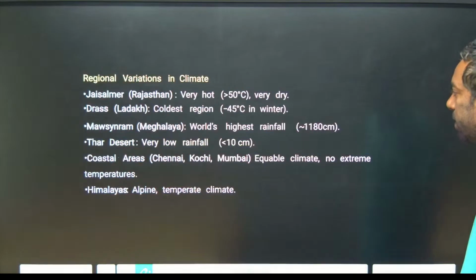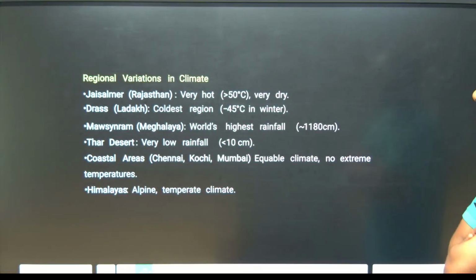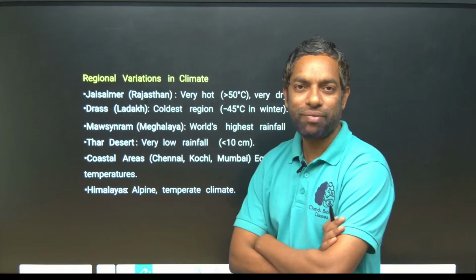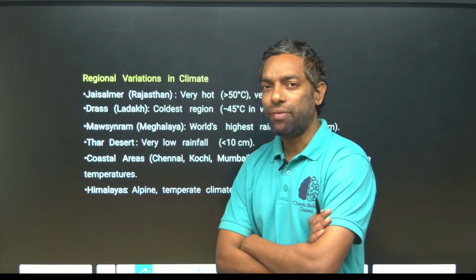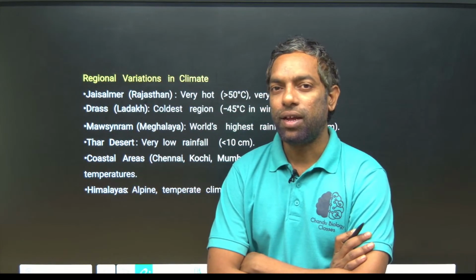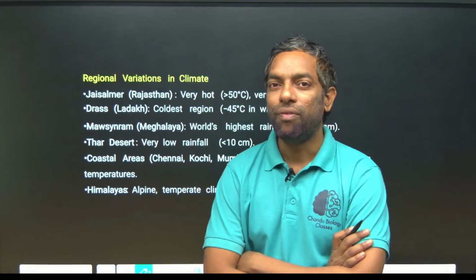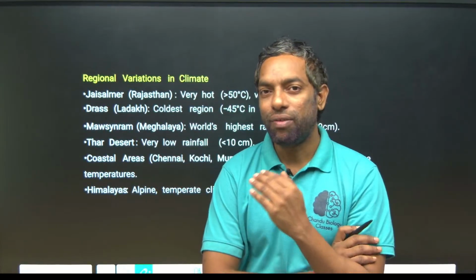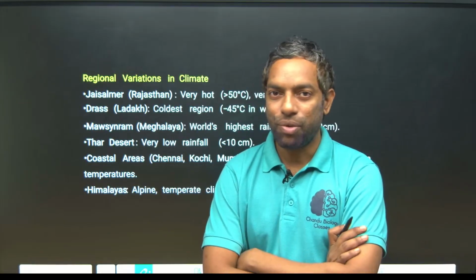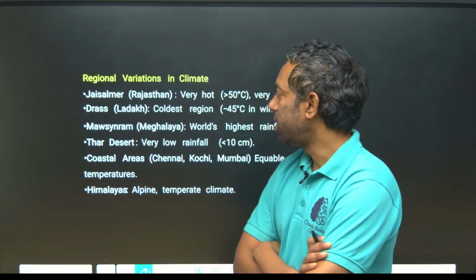Regional variations. India's climatic conditions are different because of the different regions and relief features. Latitude is also a factor, where India extends from 4 degree latitude to 37 degree. So obviously there are changes of temperature and all.